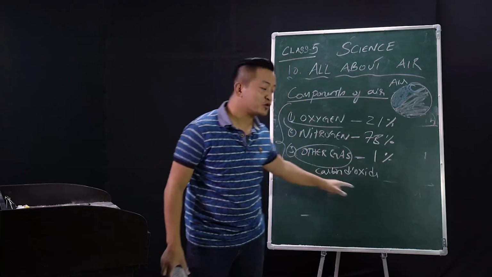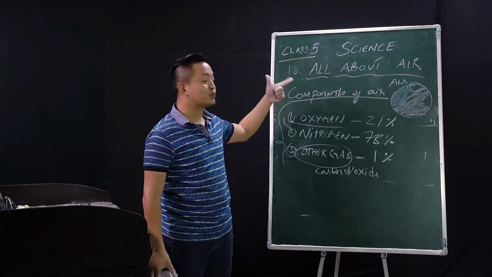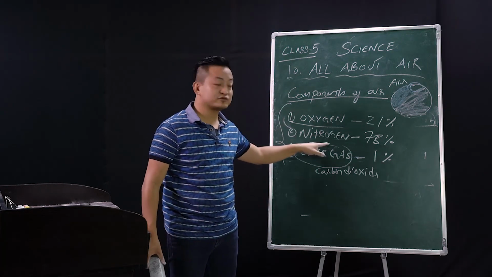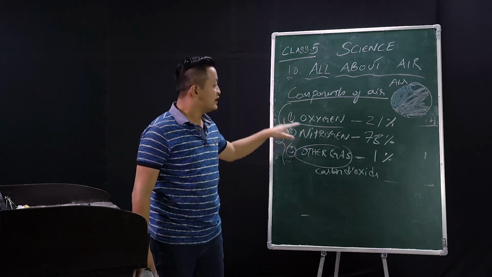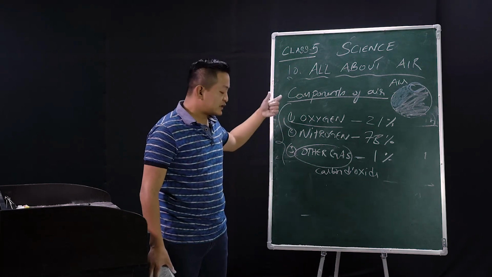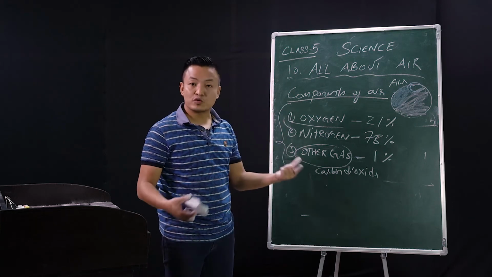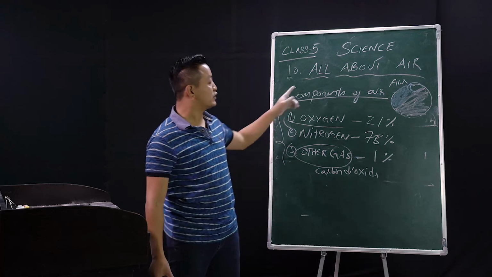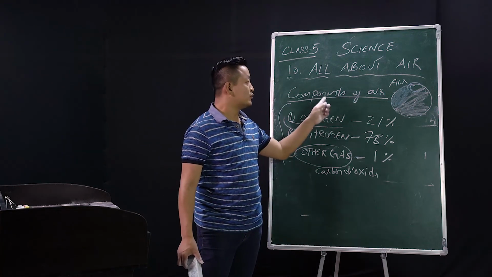Which one is the most common, occupying the most space in the components of air? Nitrogen, 78%. Oxygen is more useful, but nitrogen is useful for soil treatment as well. So note down these percentages and the names of the components.